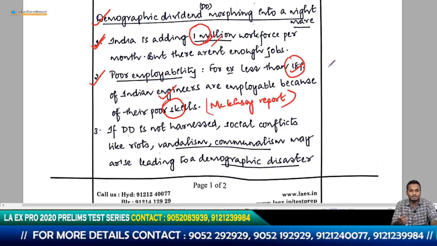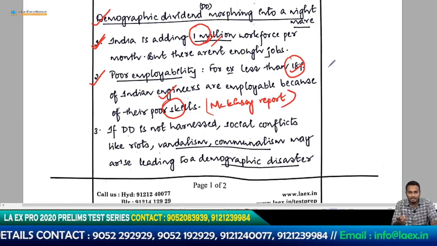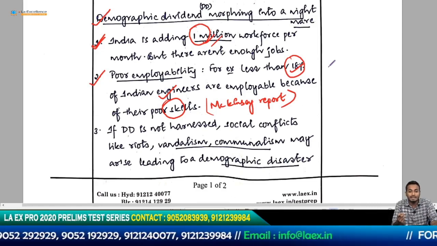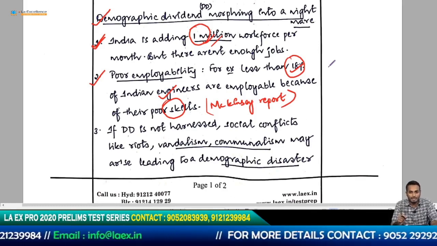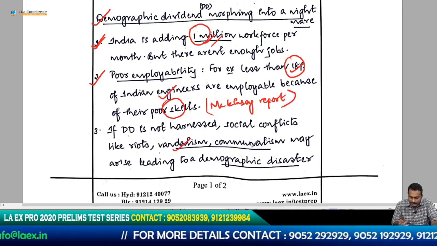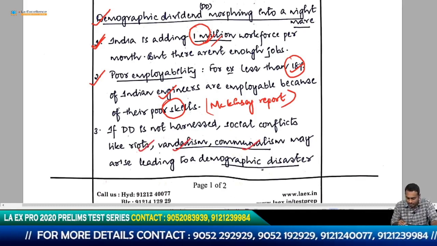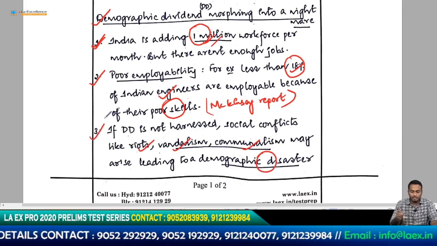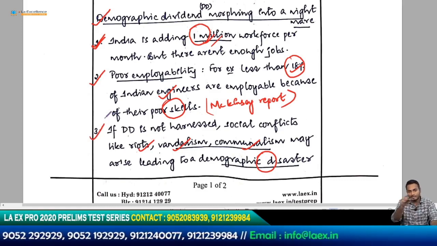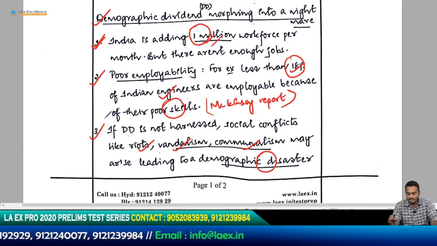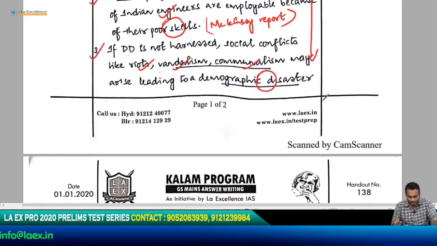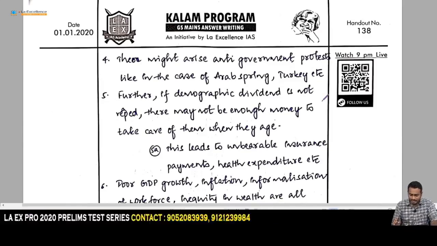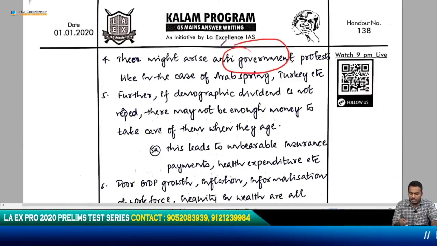They become very exhausted mentally. They become very restless. Okay, so that creates social conflicts. That is the breeding ground for all kinds of bad things. Okay, so what does it lead to? Vandalism, communalism, riots, demographic disaster, and so on. So demographic dividend is converted into a demographic disaster. So he has successfully established that through this chain of logic. Good. Let's see what he does next. He says there might arise anti-government protests, like in the case of Arab Spring, Turkey.